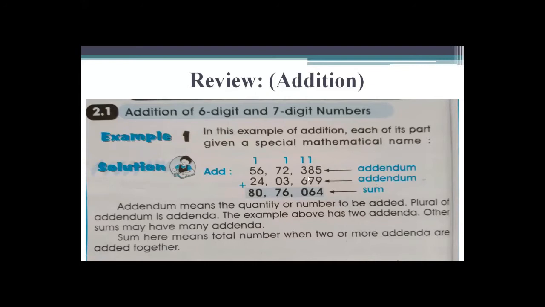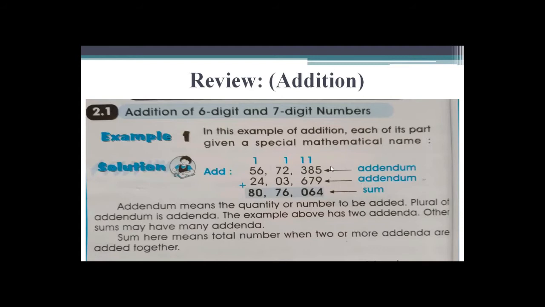And when we add two numbers, the number that comes after adding them is called the sum. Addendum means the quantity or number to be added. Both of these numbers are addenda. The plural of addendum is addenda. Whether you write addendum or addenda is no issue, but your concept must be clear.